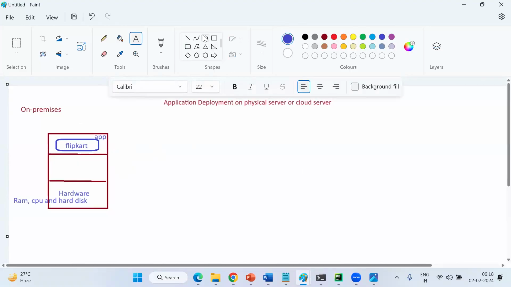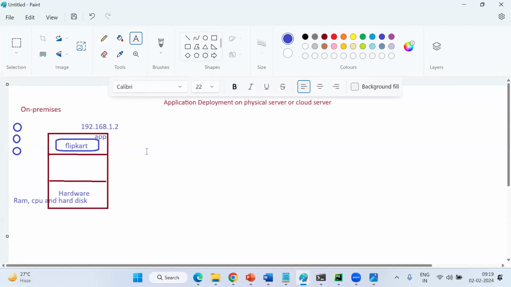Now, users can access this server by using the server IP. IP is nothing but identity. Your Aadhaar is an identity, right? So like that, every server has its own IP. IP is unique; the same IP will not be assigned to other servers. Is this clear now? So for example, my IP is 192.168.1.2.